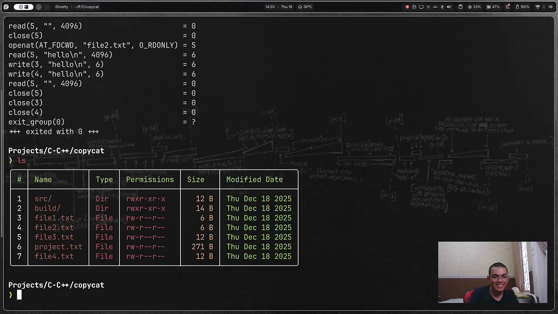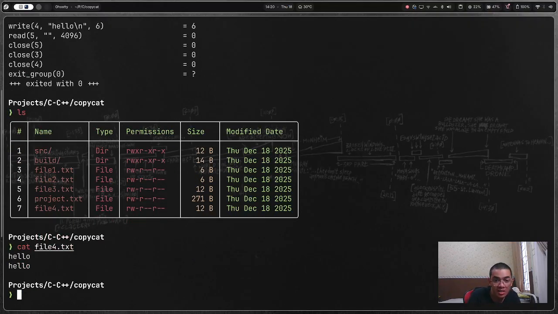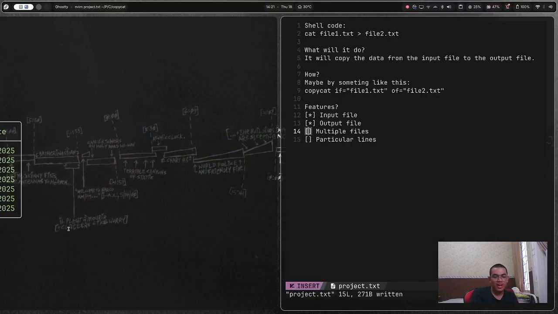Yes, ls, and then cat file forward. Let's go! We did it. We have multiple files, multiple output and input files. Let's go. Output. Let's do input first. Input first. Input.